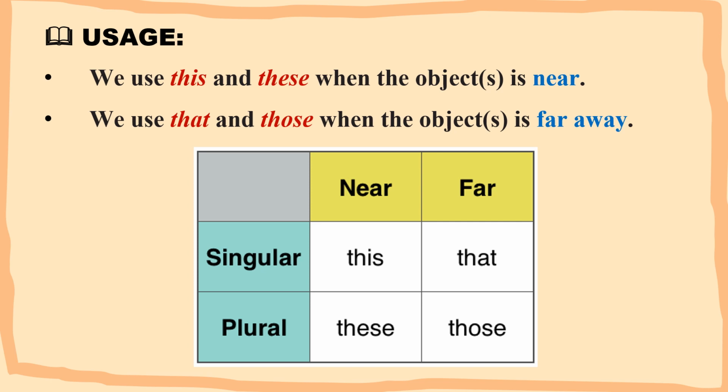If the object is near and is a singular noun, we use this. And if the object is far away and is also a singular noun, you can use that. But if it's near and they are plural, you can use these. And if they are far and they are plural, you can use those. Alright? This is the usage of this, these, that, those.